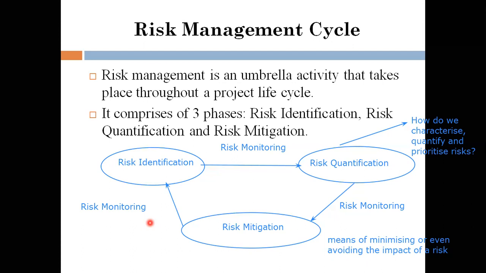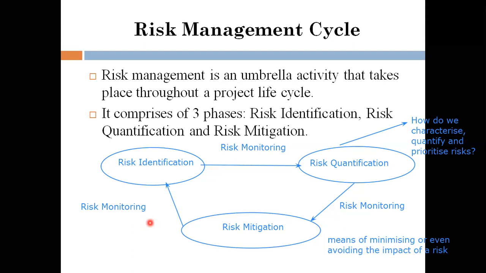So, the risk management cycle. This cycle helps us manage the risk activities, and risk management is not meant only for any particular stage in a project life cycle. It applies throughout the complete set of activities that you do throughout your software engineering life cycle phases. It may happen at any stage of your project, in the initial stage like plan, or other activities like analyze, design, implement, test.